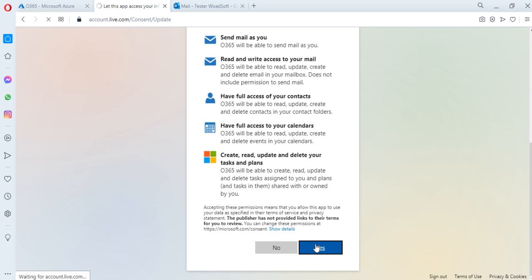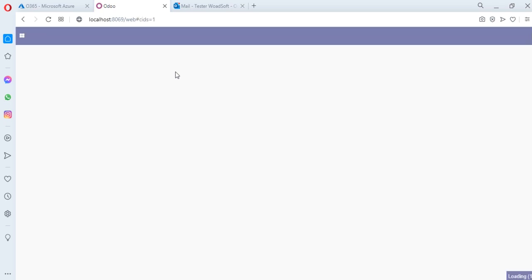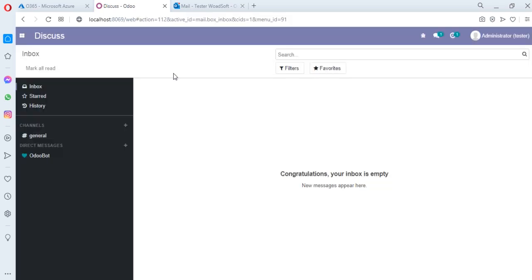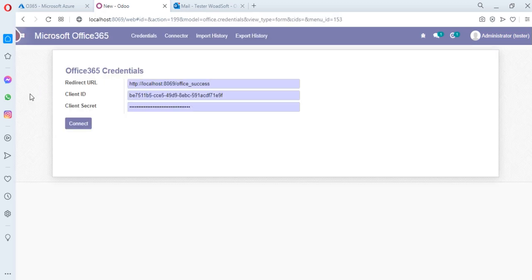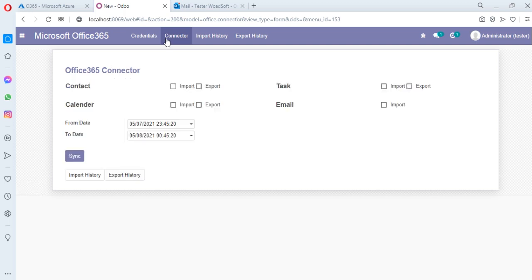It will authorize your account and redirect to the Odoo platform. It will take a few seconds, and here your account is being authorized, and here the credentials are saved into the database. After that, you can synchronize all the information or documents into Microsoft Office and the Odoo platform in both ways.